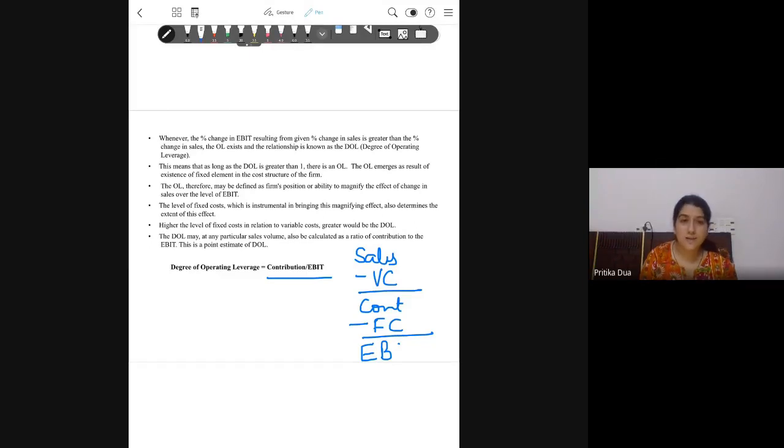Second thing, we say leverage exists only when value of operating leverage is greater than 1. If you get the ratio equal to 1, it means there is no operating leverage in the firm. It is only when this value will be greater than 1 will you get operating leverage in your financial structure. You will get the benefit of operating leverage in your financial structure.